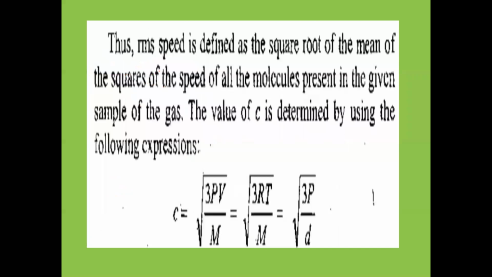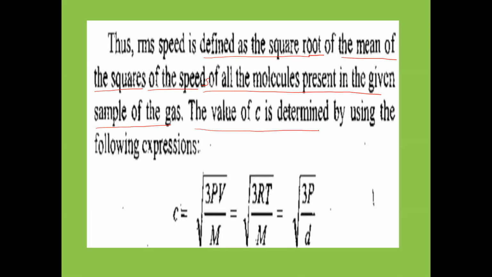Thus, RMS speed is defined as the square root of the mean of the squares of the speeds of all the molecules present in the given sample of gas. The square root of mean of squares of speeds we have taken. So the value C is defined by a formula. C means RMS only here, remember. So we can write C, otherwise URMS. In some books they take VRMS, V otherwise U. So URMS otherwise C simply.